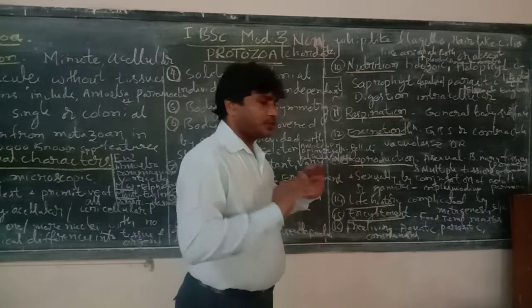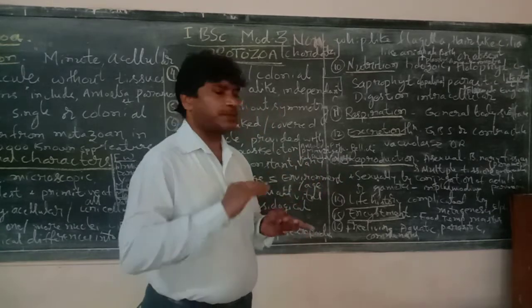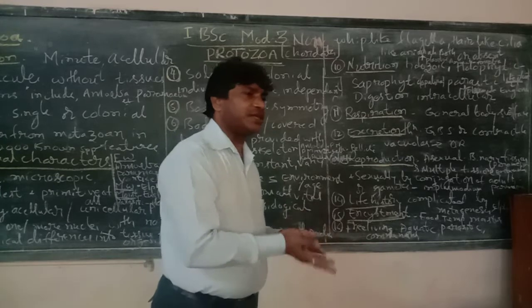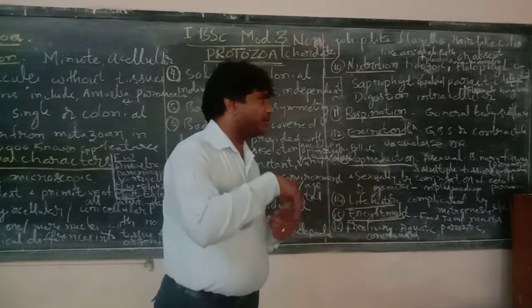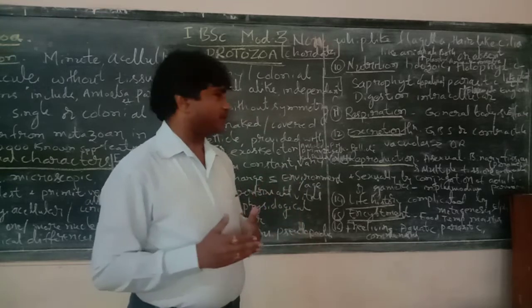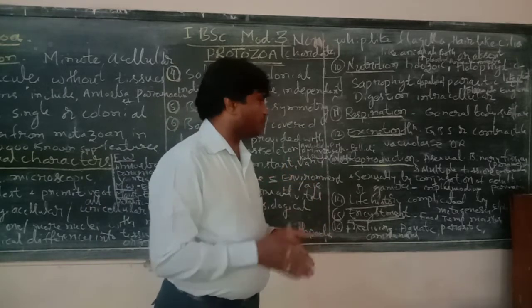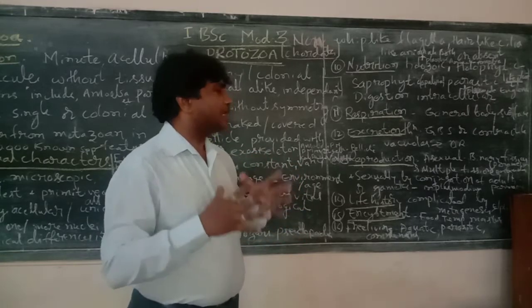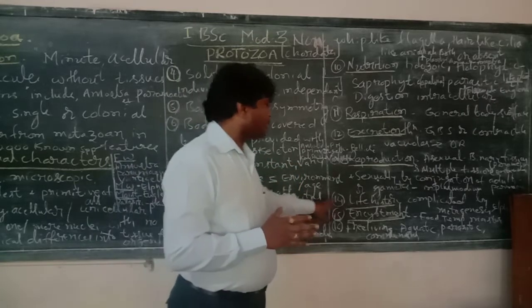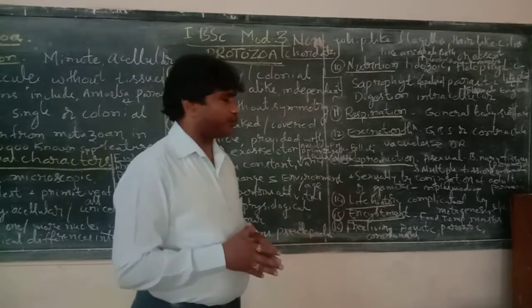Okay. So that is how reproduction takes place by asexual method as well as sexual method: asexually by binary fission and also multiple fission, and sexually by conjugation and even the fusion of male and female gametes.